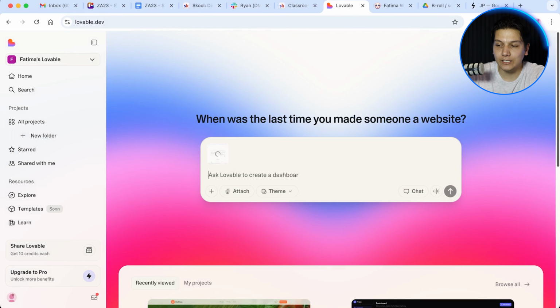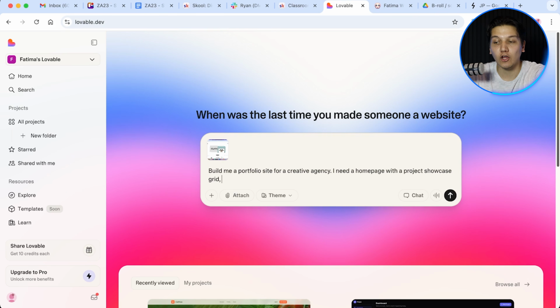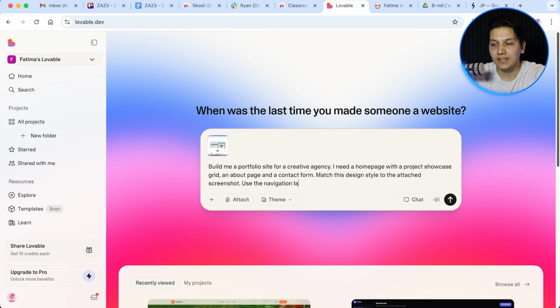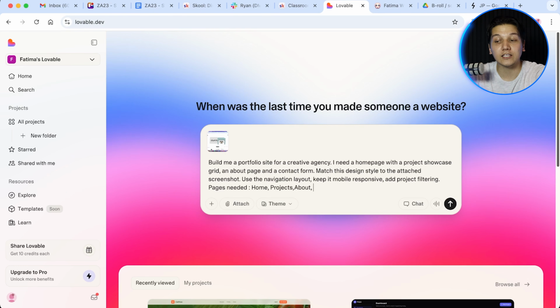So I'm pasting this screenshot into Lovable, but I'm not just saying make it look like this. I'm actually giving it everything that it needs in one shot. So I'm telling it, build me a portfolio site for a creative agency. I need a homepage with a project showcase grid, an about page, and also a contact form, which is super important. And then I'm going to make it match this design style. So use this navigation layout, and then keep it mobile responsive and add project filtering, okay?